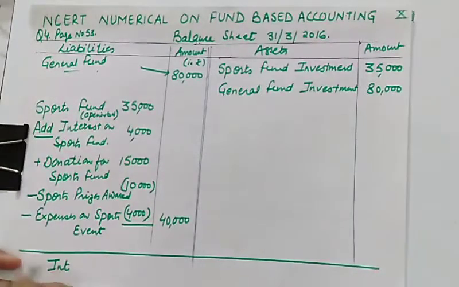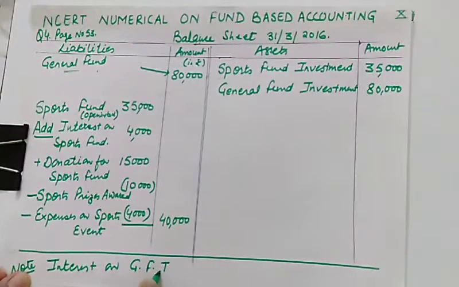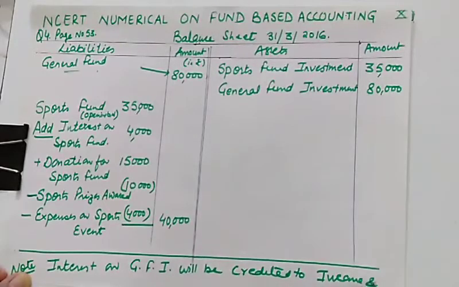I can write a note here: interest from general fund investment will be credited to income and expenditure account, and not to be added here.